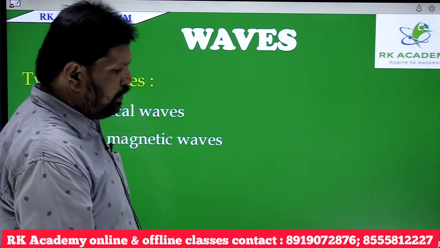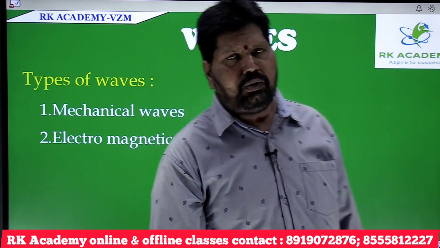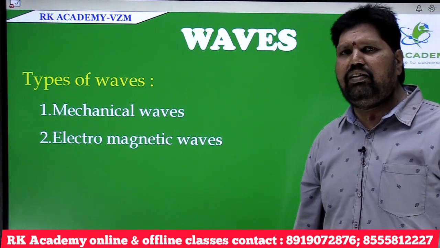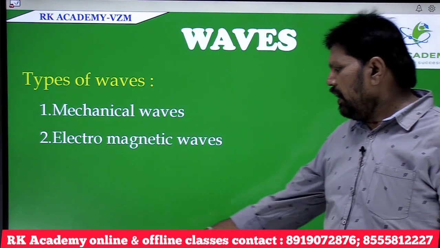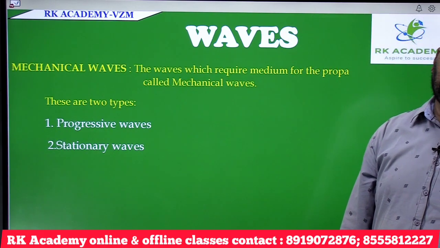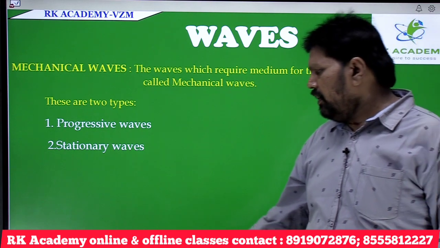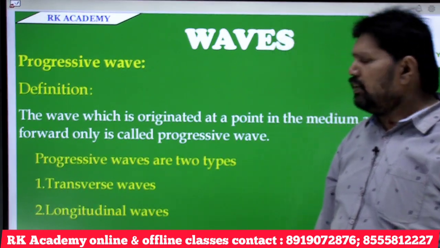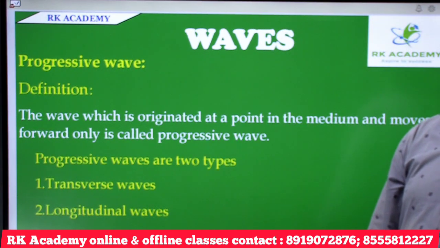And we learned the types of waves: generally two types, mechanical and non-mechanical. Non-mechanical waves are known as electromagnetic waves. And mechanical waves are again of two types, progressive and stationary. And progressive waves are further of two types, transverse and longitudinal.